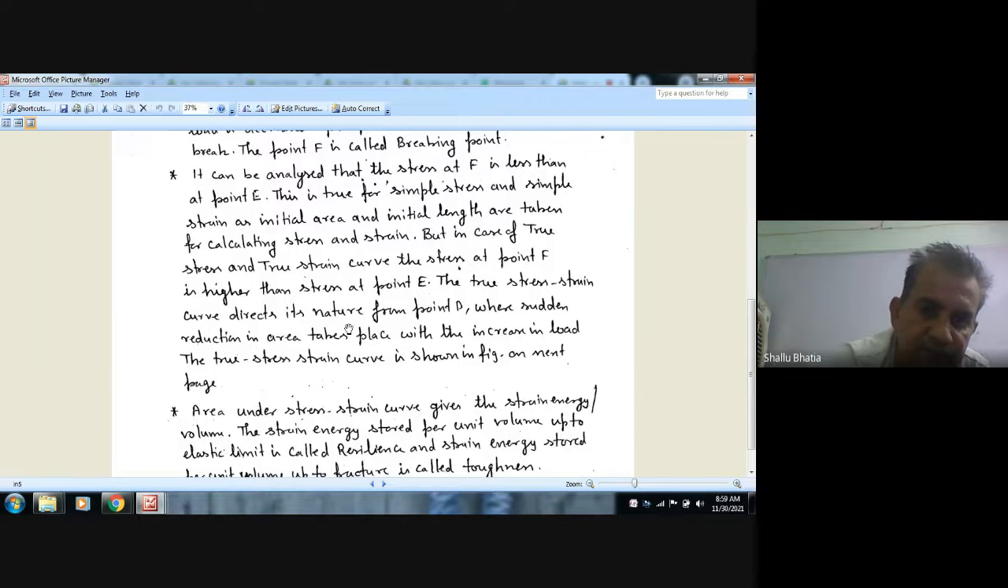The true stress strain curve differs in nature from point D, where the sudden reduction in area takes place with the increase in load. The true stress strain curve is shown in the figure on the next page.